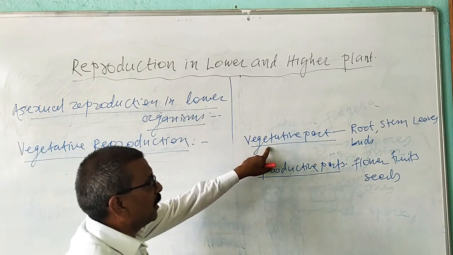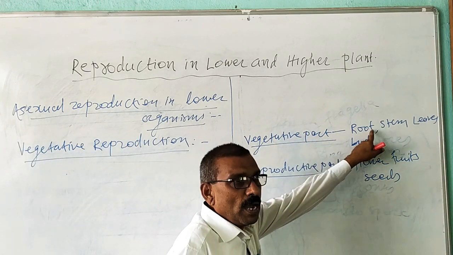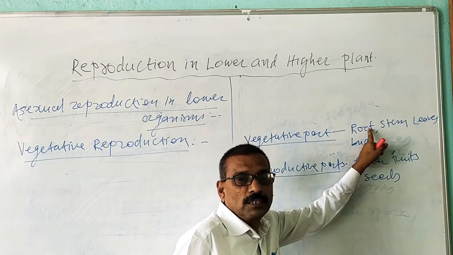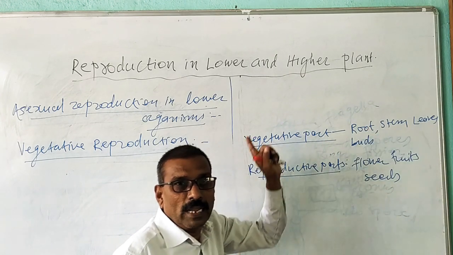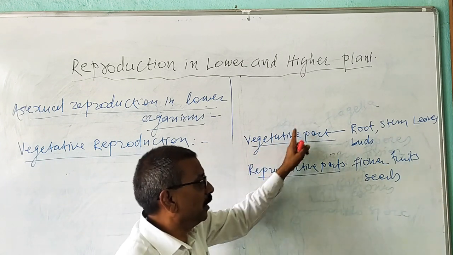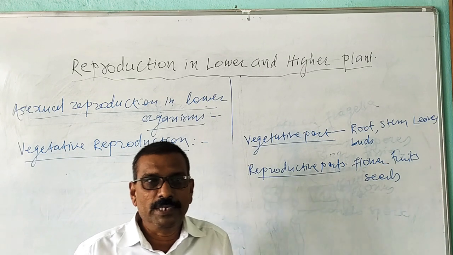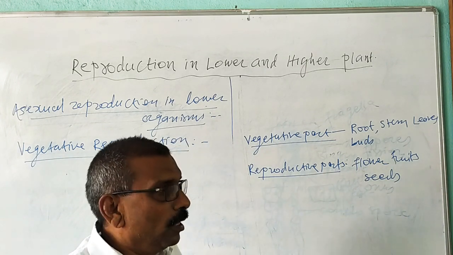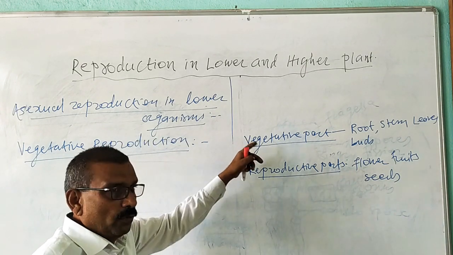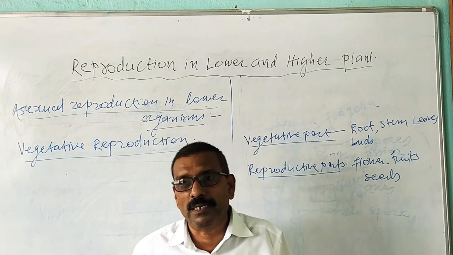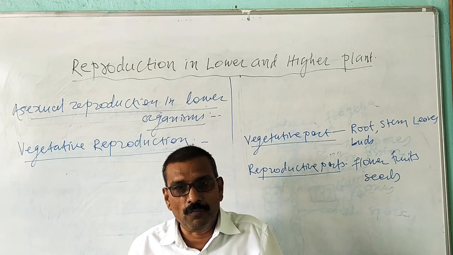What is meant by vegetative reproduction? When reproduction takes place from any vegetative part of the plant like root, stem, leaves or buds, it is known as vegetative reproduction. Now we are going to study certain types of vegetative reproduction, but some of them take place naturally in nature without the involvement of human beings.